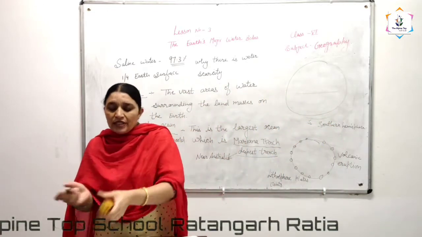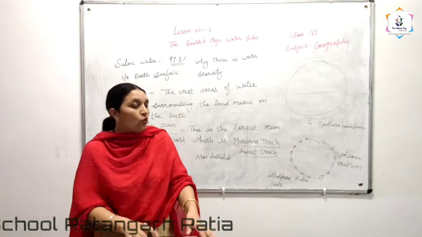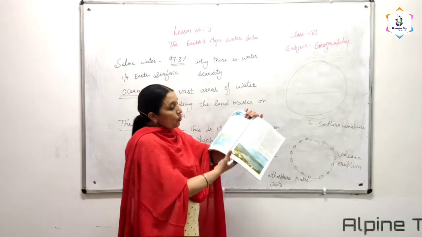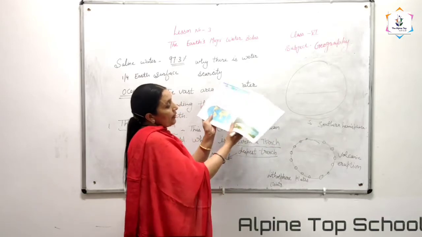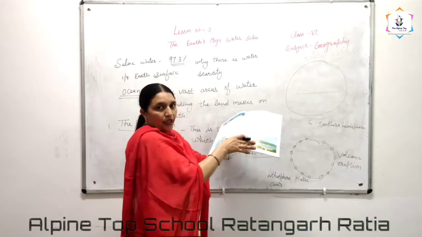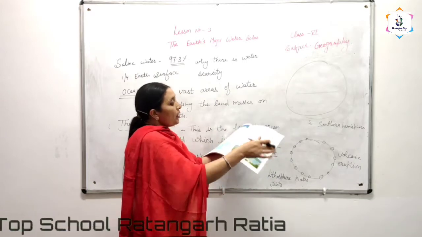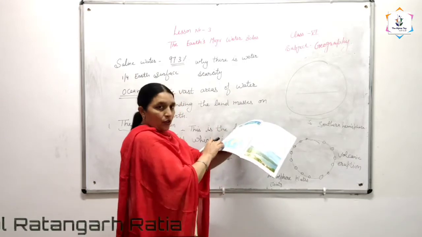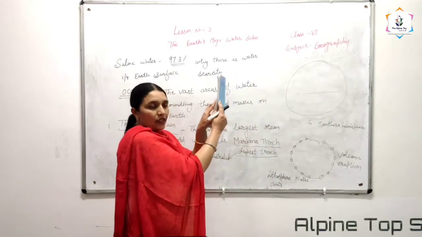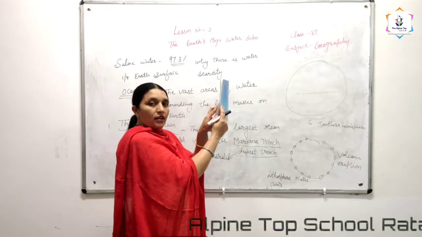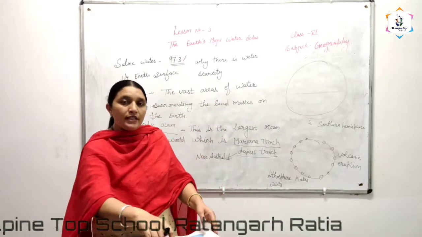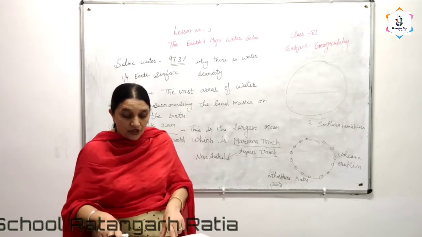But when we see it on the map, one side this one, because we will collect it together. Suppose this one is the map, and we draw here the earth structure. One side this Pacific Ocean and this side also Pacific Ocean. But when we collect it, then it is in circular shape. Clear? On the globe, when we see it, it is in circular shape.